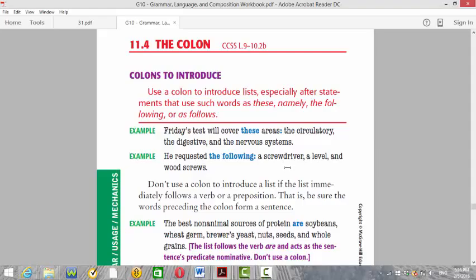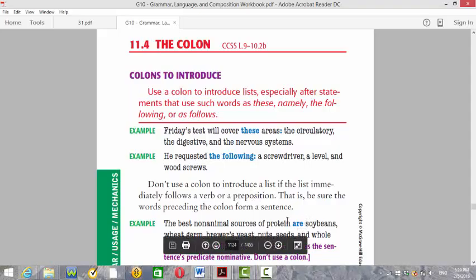See the examples. Friday's test will cover these areas. Because of these here, I'm putting the colons and I'm listing the things I need to list. The other example, he requested the following: a screwdriver, a level, and wood screws. Again, because of the word the following, I'm using the colons. Now, you don't use the colons when you have a verb or a preposition. I cannot say, for example, the best non-animal sources of protein are, and then put colons.